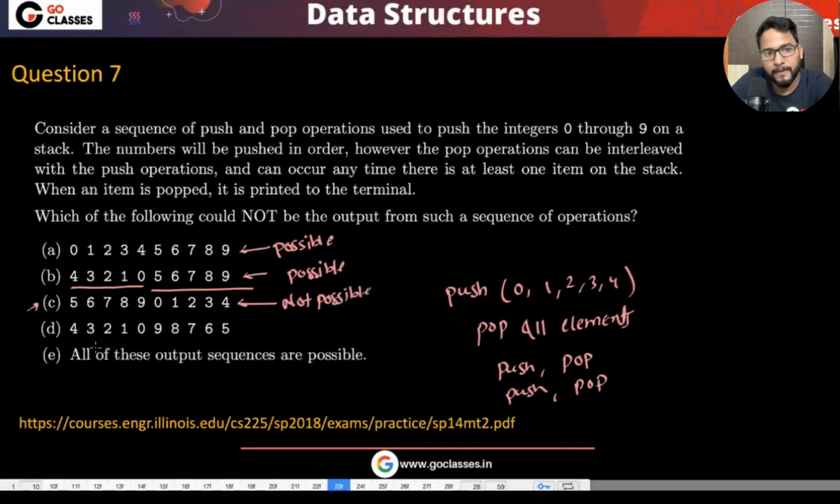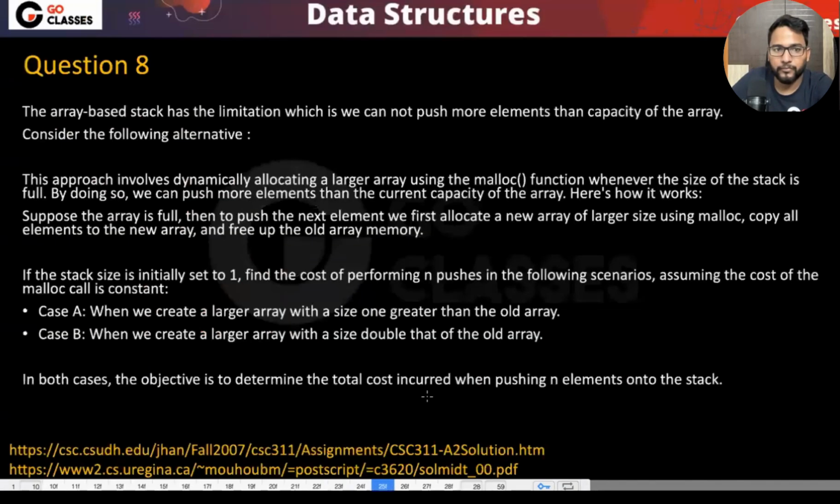What about D? 1, 2, 3, 4. This is 0, 1, 2, 3, 4. This is reverse. You push from 0 to 4 and then pop all the elements. I think you will be getting this. Then 5, 6, 7, 8, 9. This is also reverse, which means you push till 9 and then pop. Yeah, this is also possible, right? Okay. So I hope you understood that C is not possible. Cool.